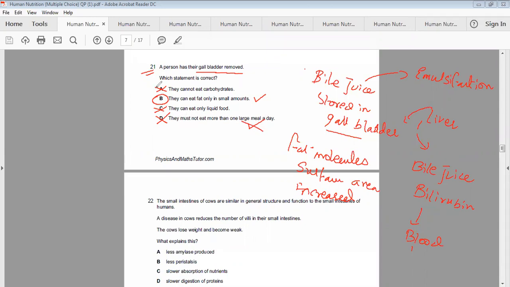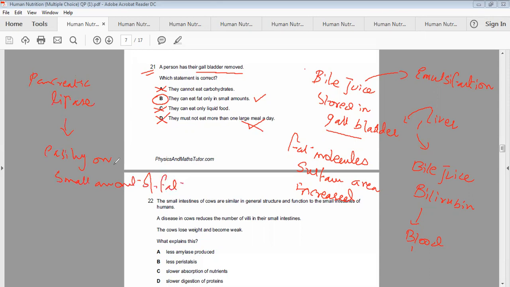It's totally wrong. As far as B is concerned, they can eat only a small amount, because if the fats are present in a small amount, the pancreatic lipase enzyme can act easily on a small amount of fat and digest it in a proper way.